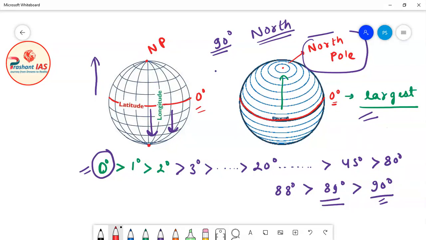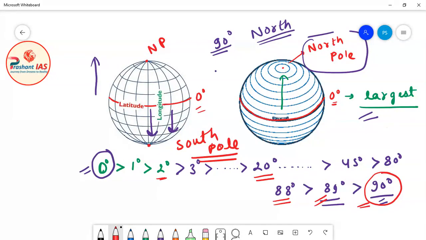The size of 2 degree south is even less than 1 degree. The size of 20 degree south is less than 19 degree south. The size of 89 degree south is less than the size of 88 degree south. And now in the southern hemisphere, 90 degree south or the south pole is the last latitude. So we can say that the south pole is the smallest latitude in the southern hemisphere.